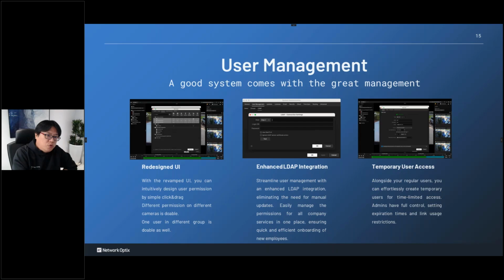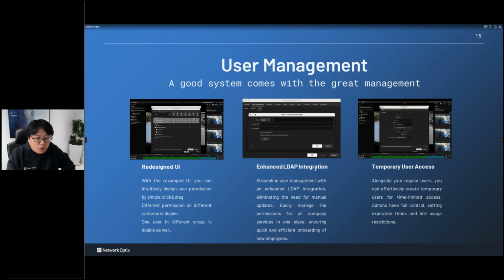So for the 100 cameras, they could do those three functions. Right now, with the new user management, we can totally separate it. Let's say for 50 cameras, I want live view only. For the other 50 cameras, they can do live view, playback, and export video. So we make a better user management for the new version.